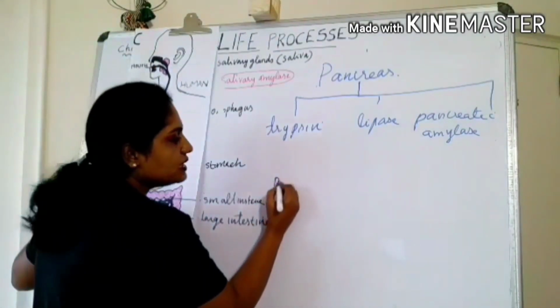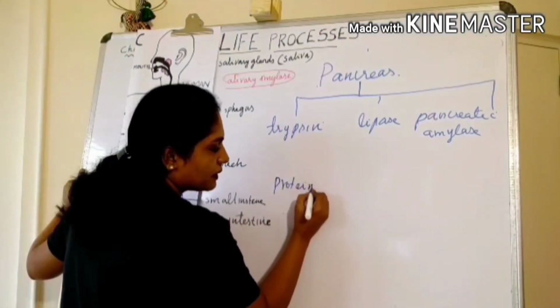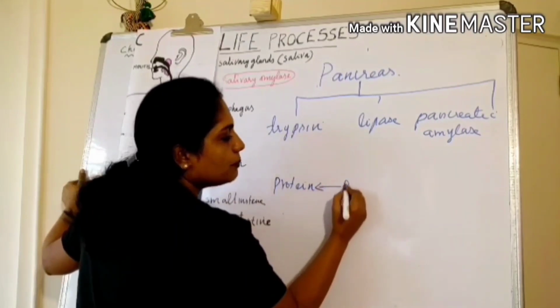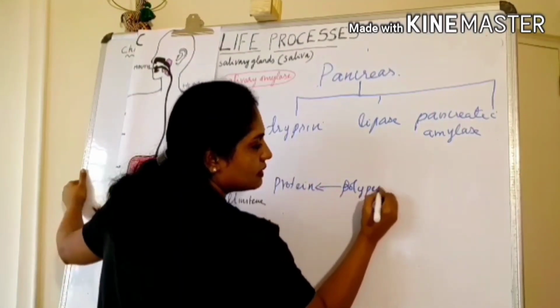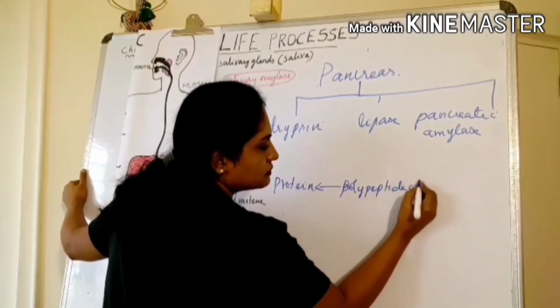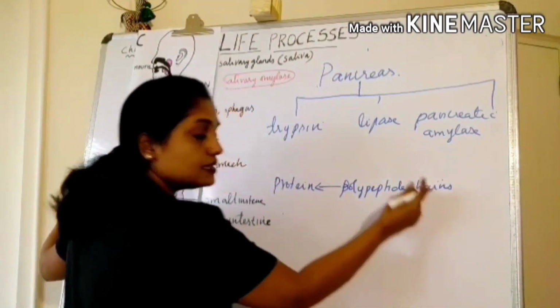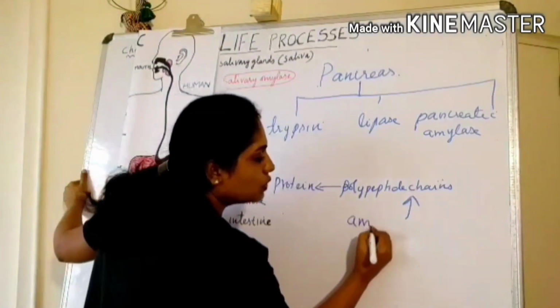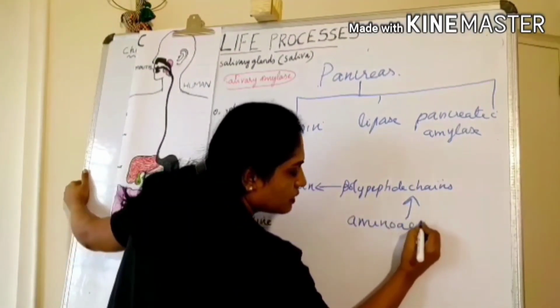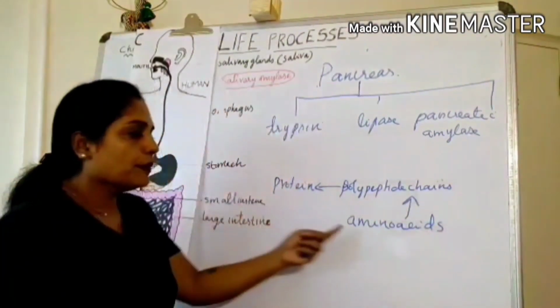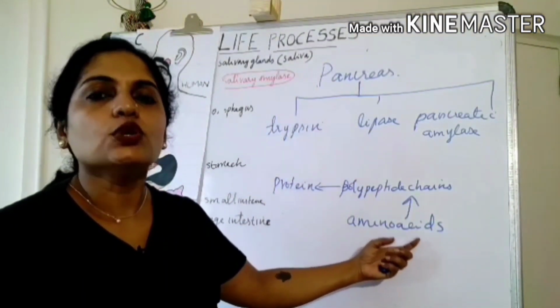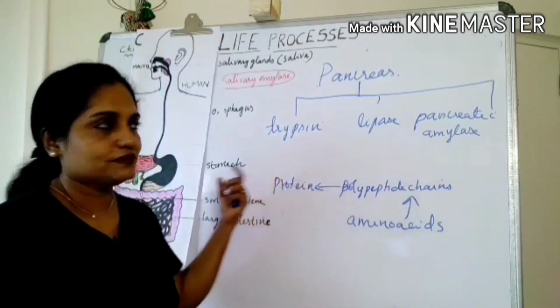See, this protein contains many polypeptide chains. These polypeptide chains in turn contain many amino acids. So amino acids are the basic unit of protein.